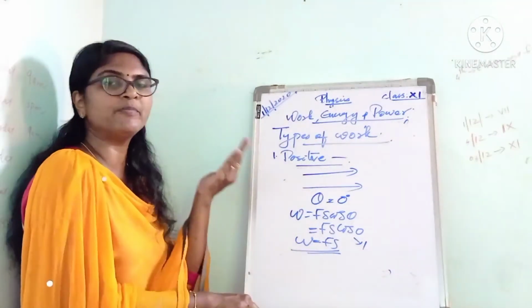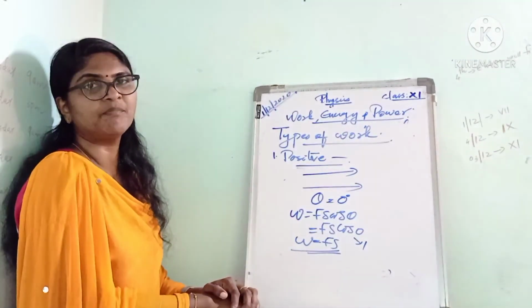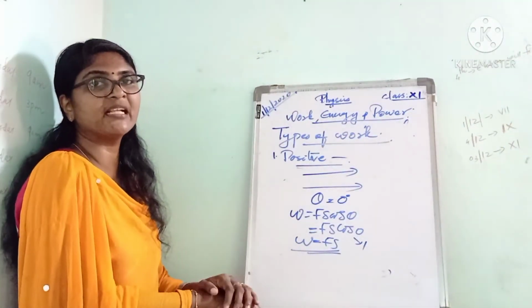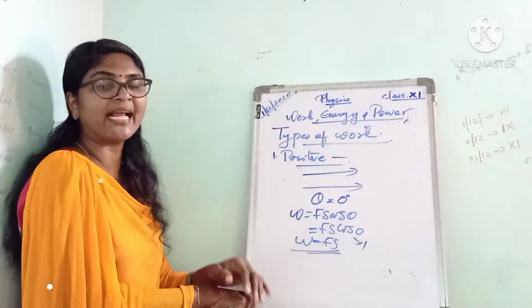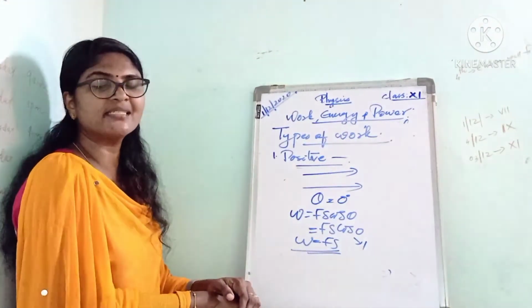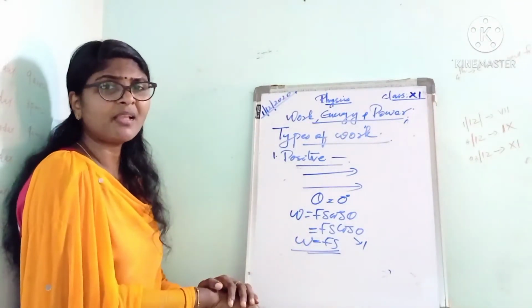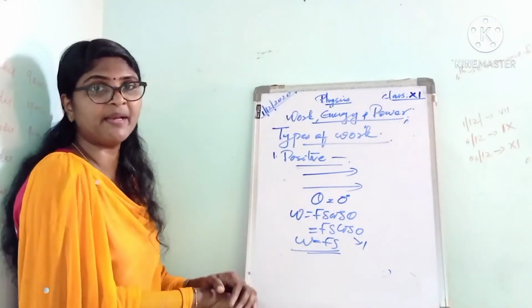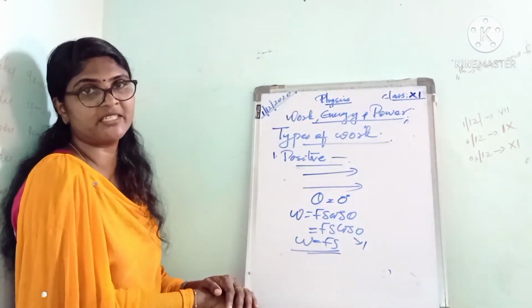Suppose when we lift an object upward, the work done by the lifting force is positive. And when we drop an object downward, the work done by the gravitational force is positive, because these two are acting in the same direction, that is, the downward direction. Suppose when we pull an object, the work done is positive because the pulling force and the displacement of the object are in the same direction.